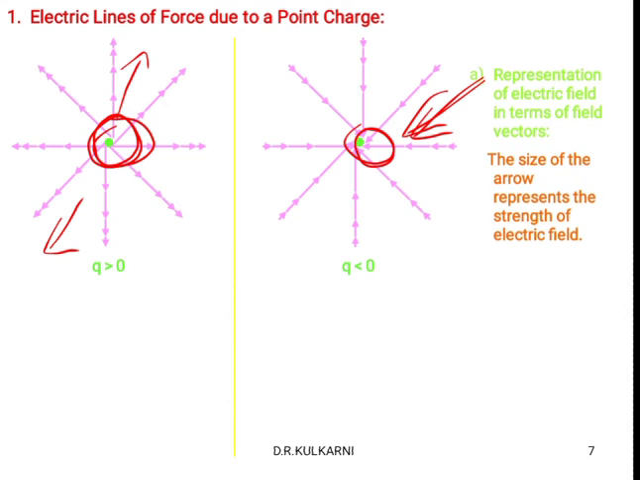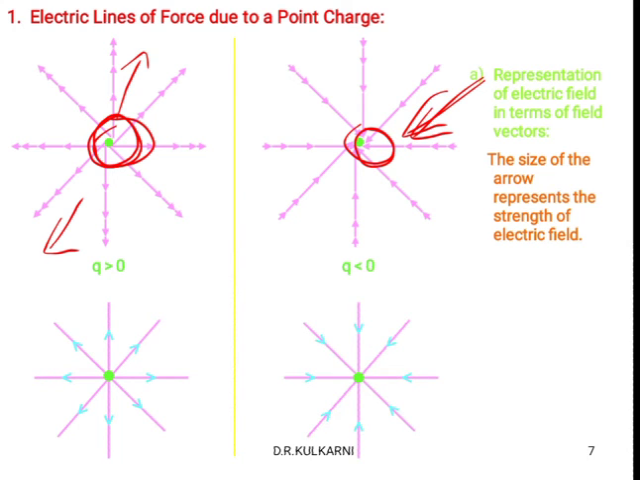These arrows show the strength of the electric field. The size of the arrow represents the strength of the electric field. So if we draw the same diagram like this, it shows the direction of the electric field. If it is positive, then they are outward. If it is negative, the electric field is inward.